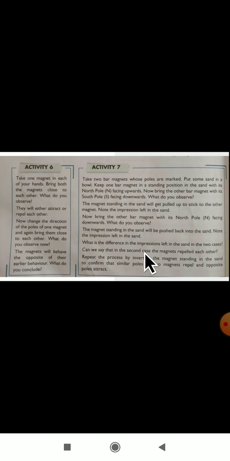What is the difference between the impression left in the sand in the two cases? Can we say that in the second case the magnets repelled each other? We have to repeat the process by inverting the magnet standing in the sand to confirm that similar poles of two magnets repel and opposite poles attract. Here also, when you hold unlike poles, they will attract. When you hold like poles, they will repel. This is the conclusion of this activity.